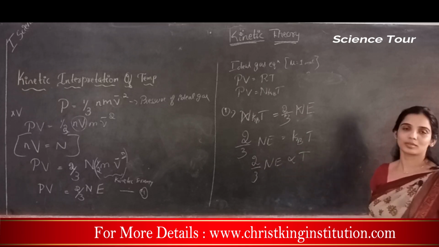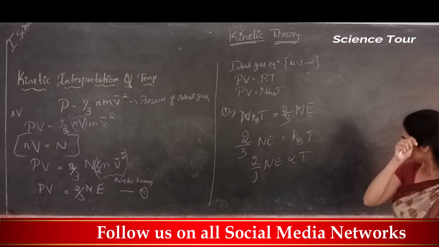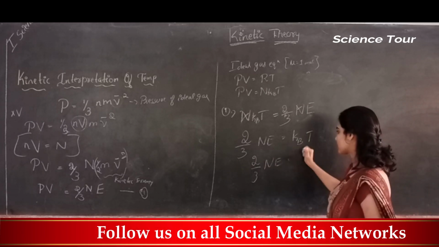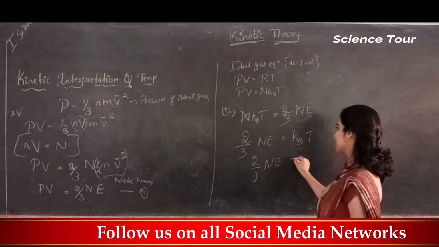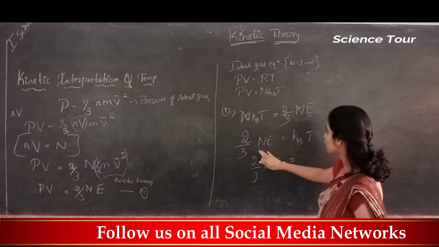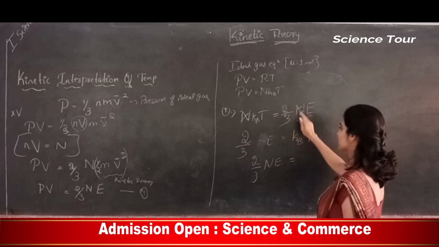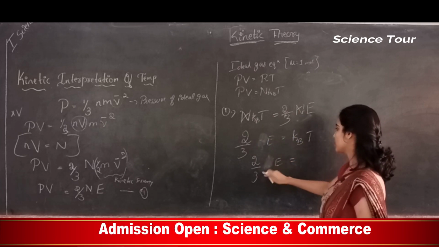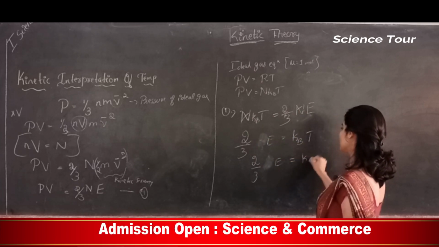Because Kb is constant. Otherwise you can still write it this way: this has got cancelled, so N shouldn't be there, is equal to Kb into T.